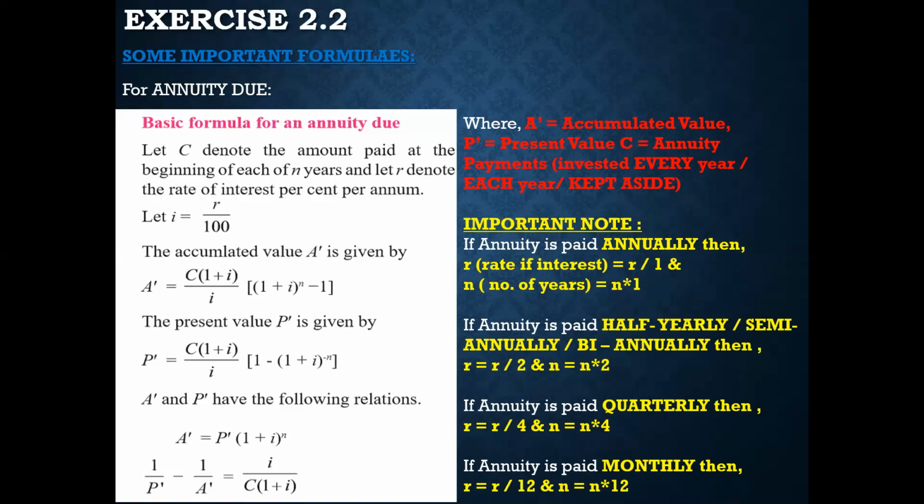And for monthly, R divided by 12, N into 12. These things remain the same. A dash, accumulated value. P dash, present value. C, invested every year, kept aside each year, per year. All these represent the alphabet C. So I hope the formulas are clear.